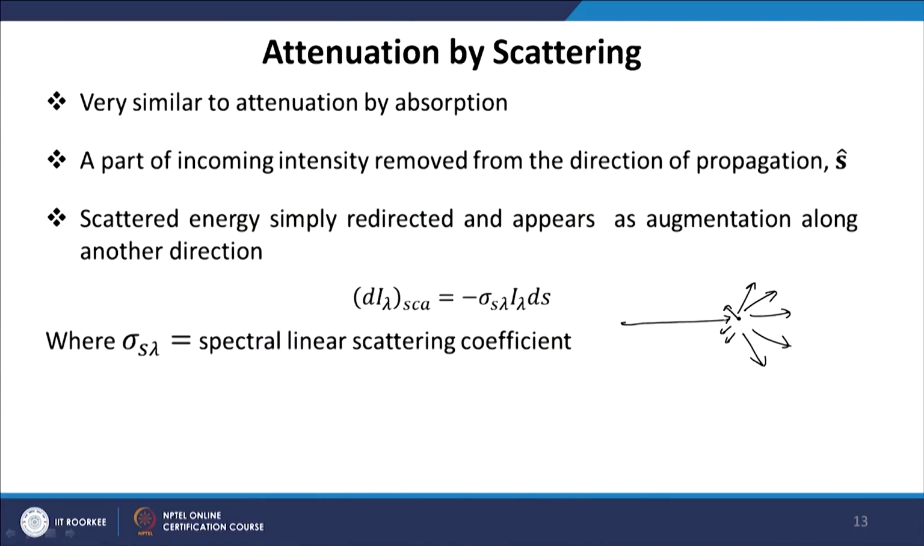So, the point is that when a ray of radiative photons, in its radiative path, encounters any particle or gas and undergoes scattering, its intensity will change, and this intensity will change according to the same relation: d I lambda scattering is equal to minus sigma lambda I lambda ds, where we have defined this coefficient, the proportionality constant, as the spectral linear scattering coefficient. Just like we defined kappa lambda as the spectral linear absorption coefficient, this is defined as the spectral linear scattering coefficient.